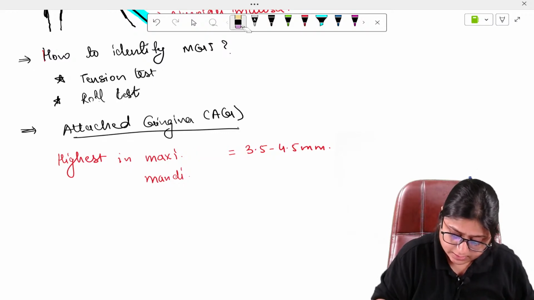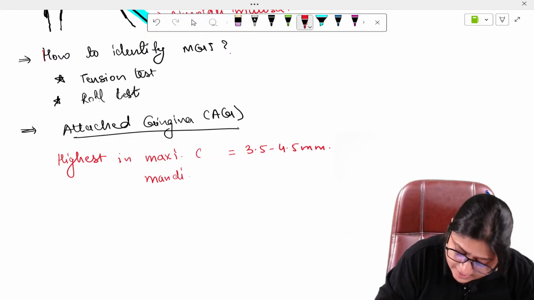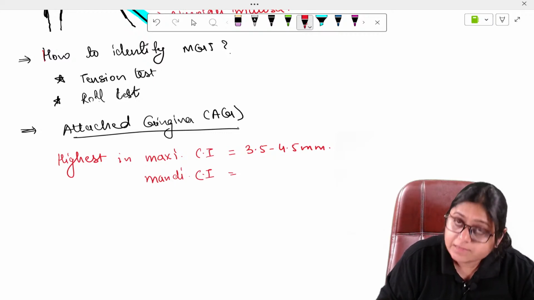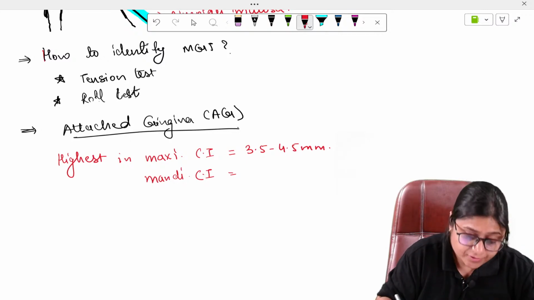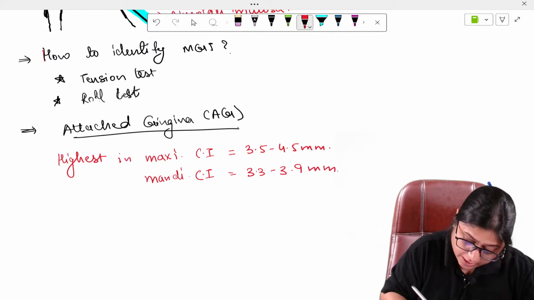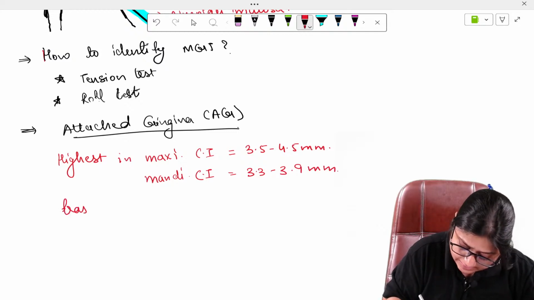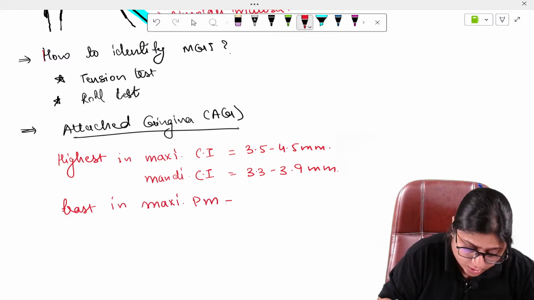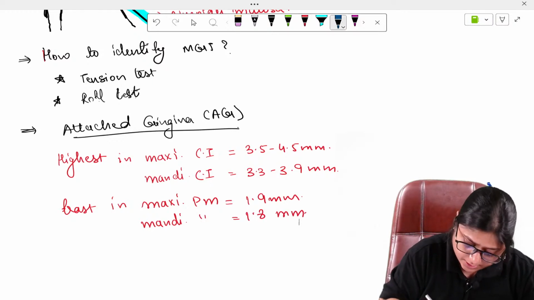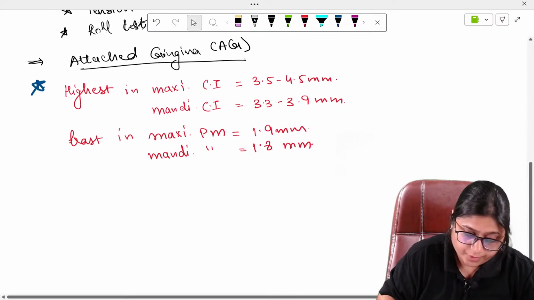Sorry. There is a mistake. It is highest in central incisor only. Maxillary central incisor is 3.5 to 4.5 and mandibular central incisor is 3.3 to 3.9 mm. It is lowest, or least, in maxillary premolars, okay? In maxillary premolar, which is 1.9 mm, and mandibular premolar, which is 1.8 mm. So these values are important for your MCQs. This you have to remember.